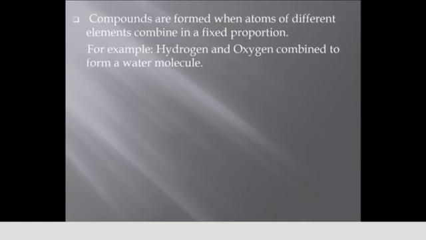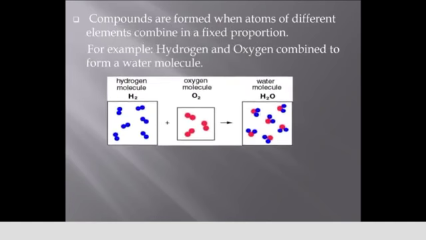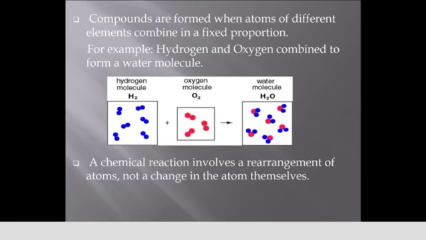And the next one is, compounds are formed when atoms of different elements combine in a fixed proportion. For example, hydrogen and oxygen combine to form a water molecule. Yes, H2O means 2 hydrogen atoms and 1 oxygen atom combine to form a water molecule. A chemical reaction involves a rearrangement of atoms, not a change in the atoms themselves.